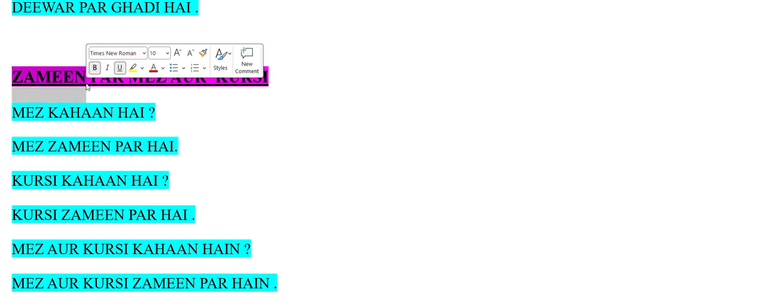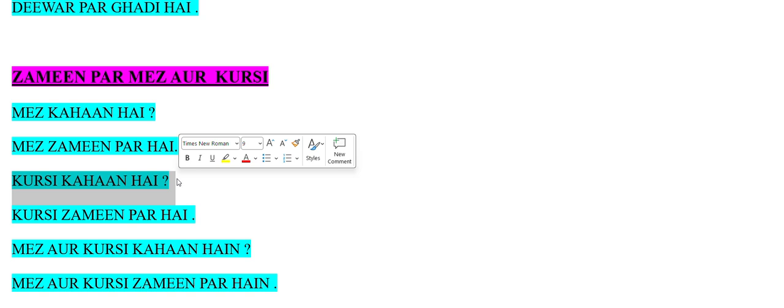Same way we are using the last one. Zameen par mez or kursi. Here we have used these words: zameen, then or, and the word kursi. Zameen means floor. Par, this one you know the meaning: on. Mez or kursi, both are objects. Mez, table, or, and kursi, chair. So zameen par mez or kursi, which means table and chair on the floor.